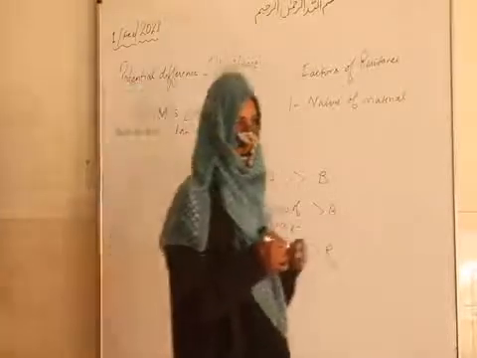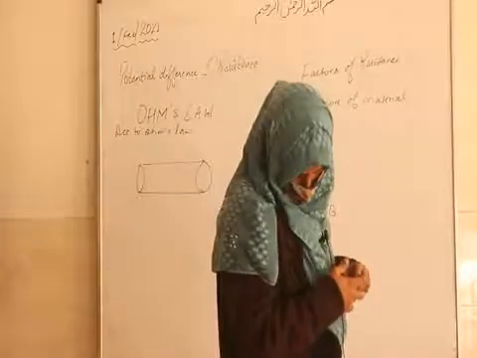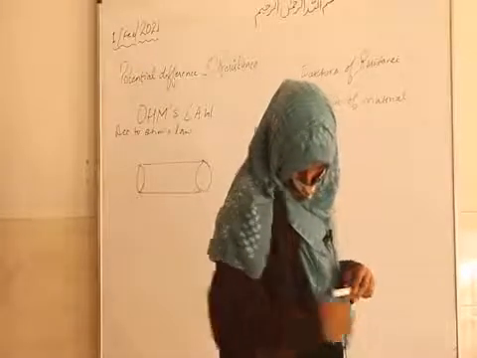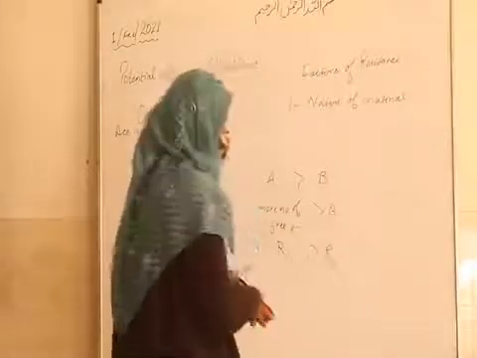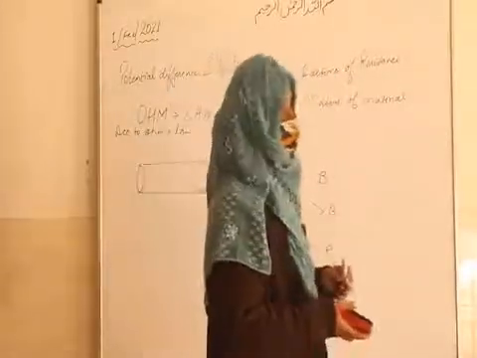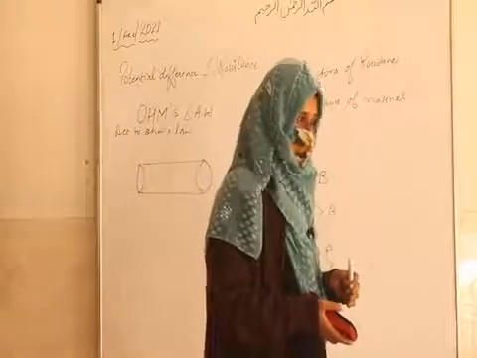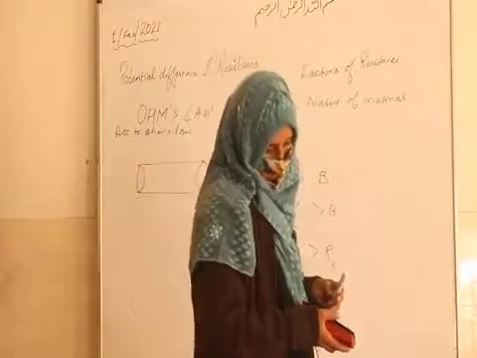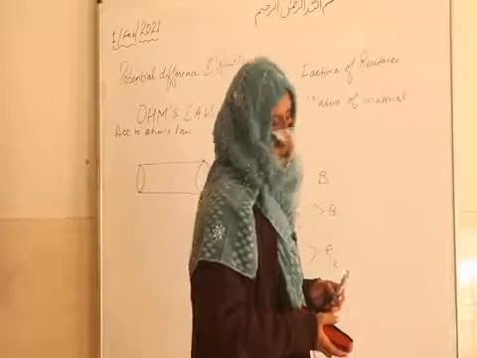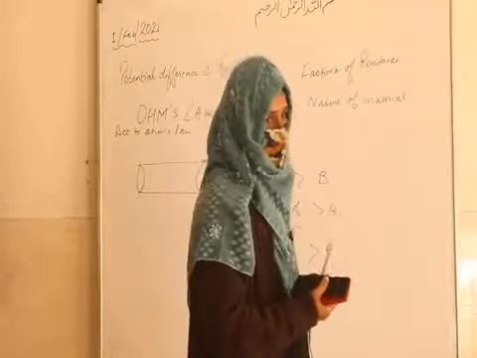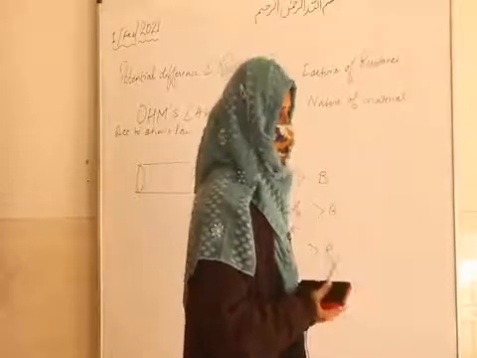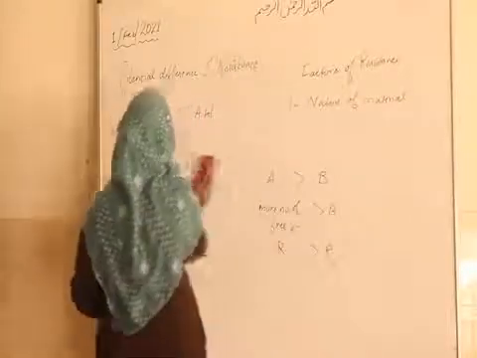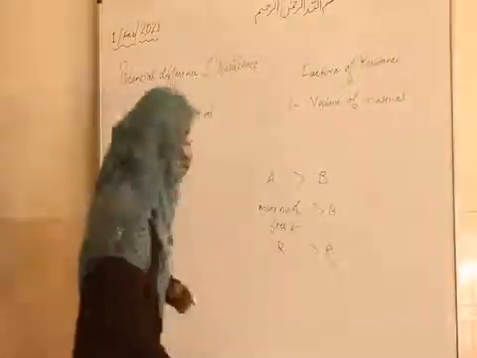Good conductors have a large number of free electrons. Okay, yes, I am saying it opposite. You are correct. If the number of free electrons is more, there will be more current. You can understand from this formula also.